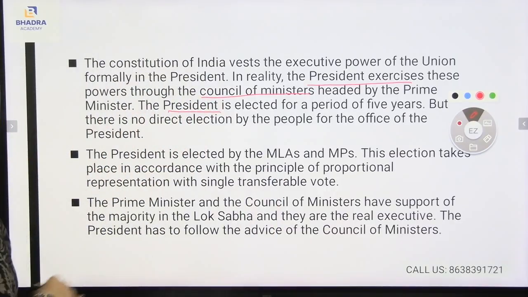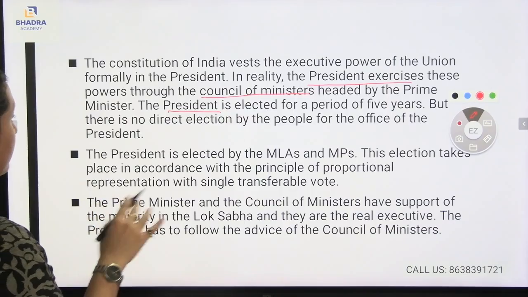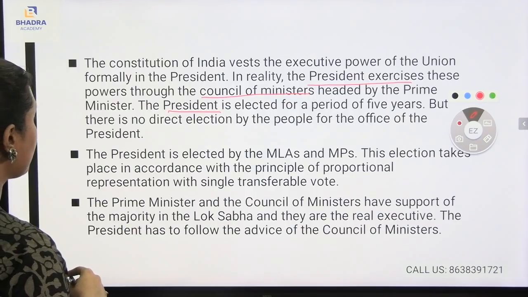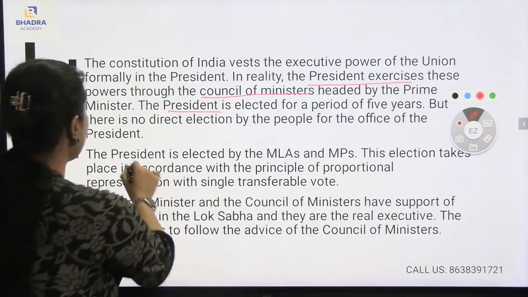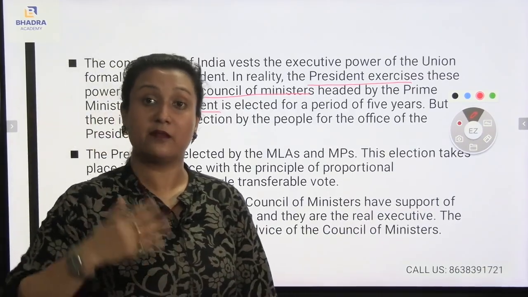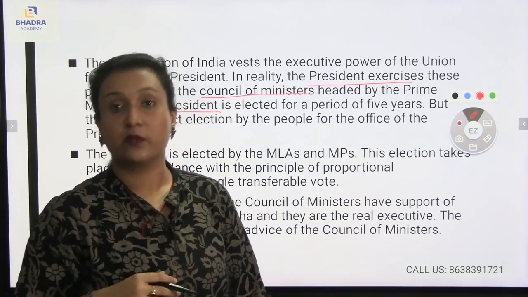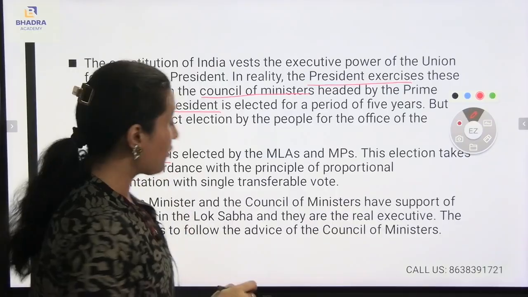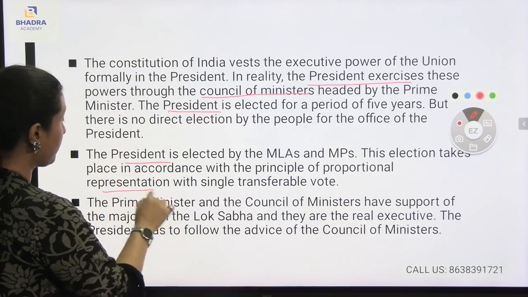The president is elected by the MLAs and MPs. This election takes place in accordance with the principle of proportional representation with single transferable vote. They will be choosing the required president of our country, and the votes are given according to the proportional representation system.